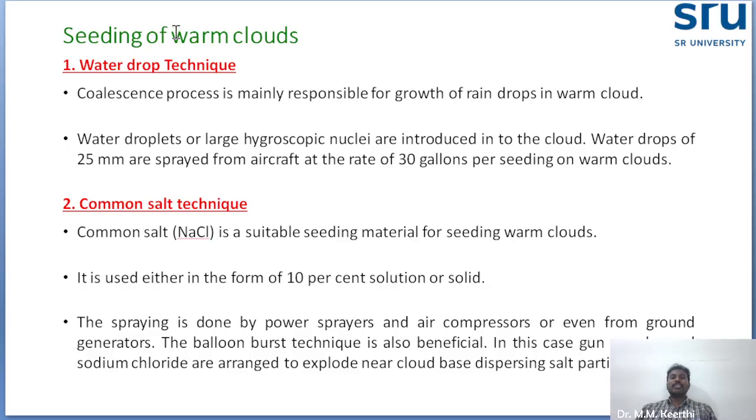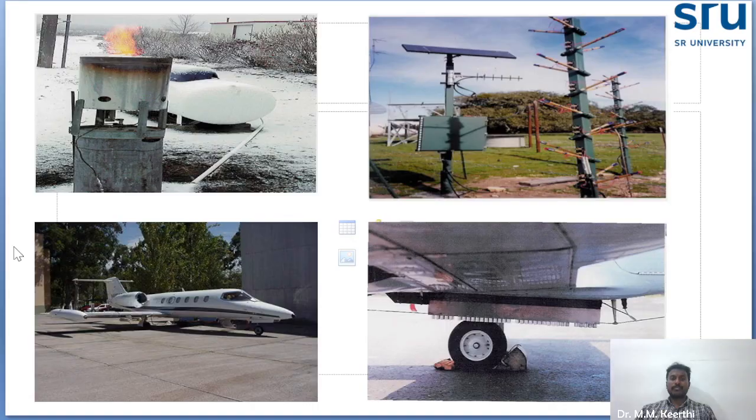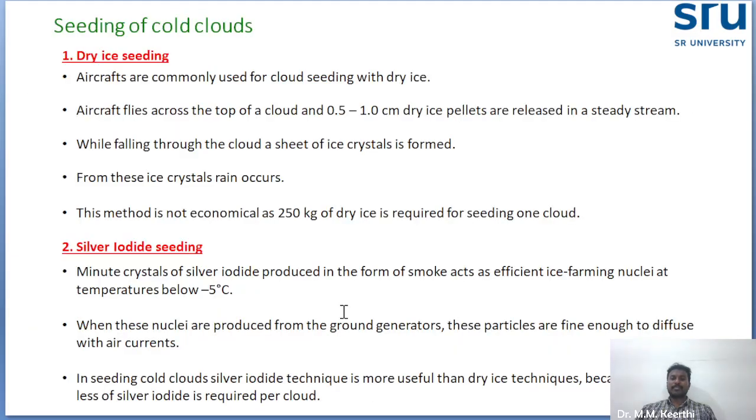So in warm clouds, there are two types of techniques. One is the water drop technique, 30 gallons per seeding, and the other is common salt like sodium chloride. It will be a 10% solution or solid. So these are different mechanisms. And how to get rainfall through artificial rainmaking with the help of cold clouds? Here there are two techniques. One is dry ice seeding, another one is silver iodide seeding.